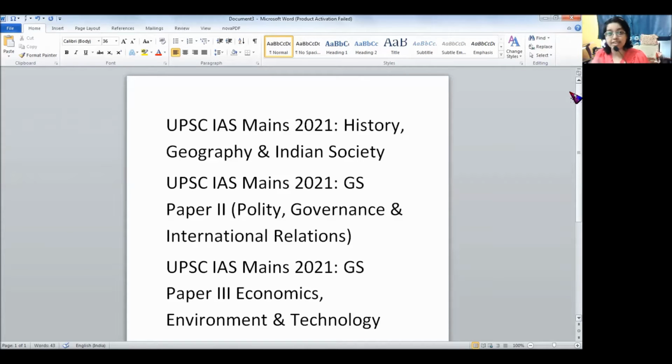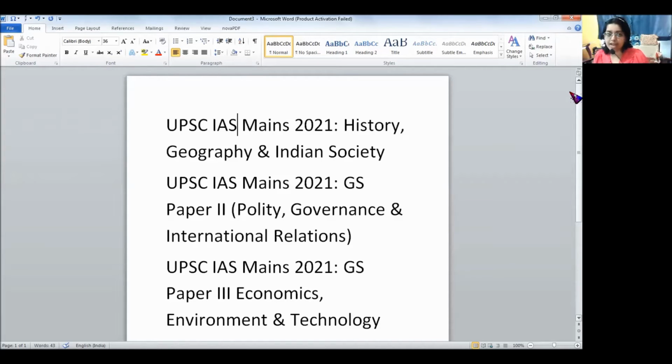GS1 might contain history, but most of the history consists of what happened for the independence of India. Apart from that, there is ancient history and also the medieval history, that is Akbar and all of the, what do you say, the heritage history. Then paper 3 is of economics, environment and technology.